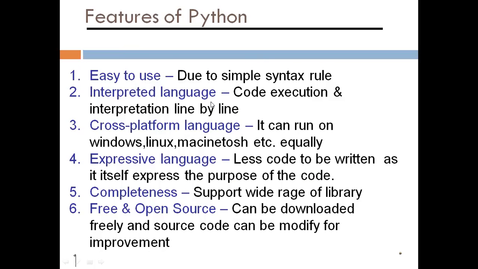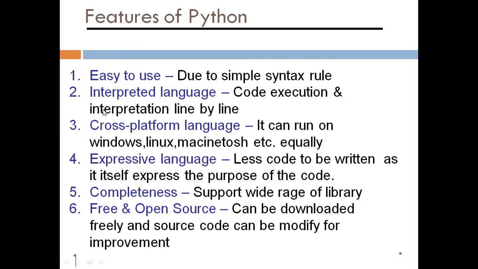Right, features of Python. First, easy to use. It is easy to use due to its simple syntax rules. Second, an interpreted language, code execution and interpretation line by line.